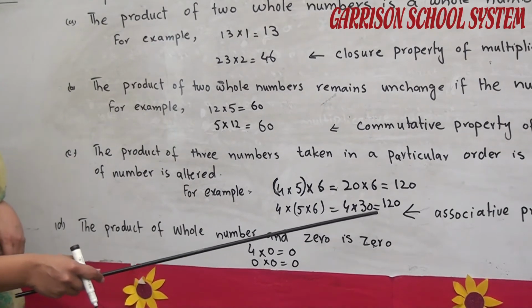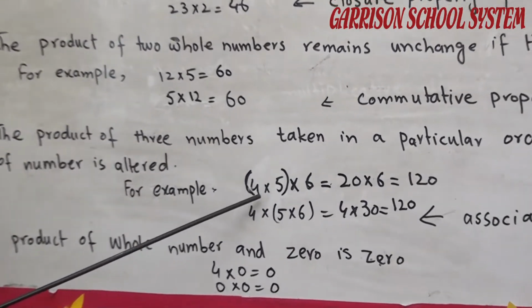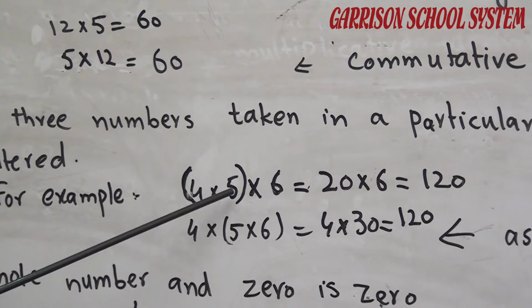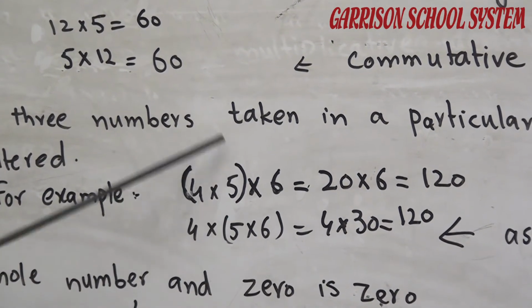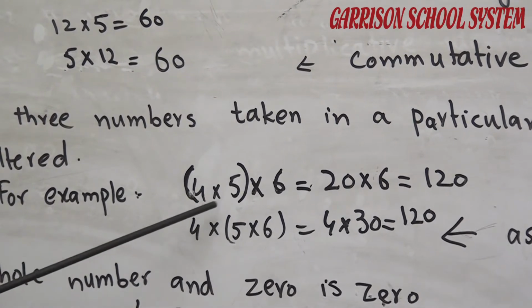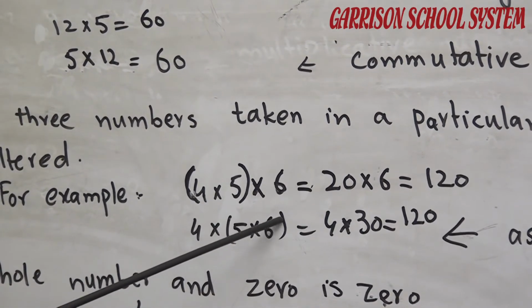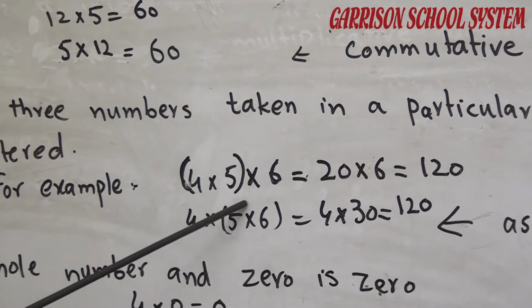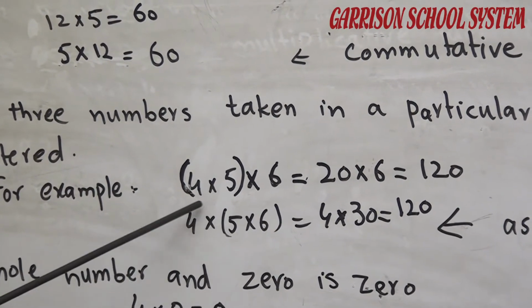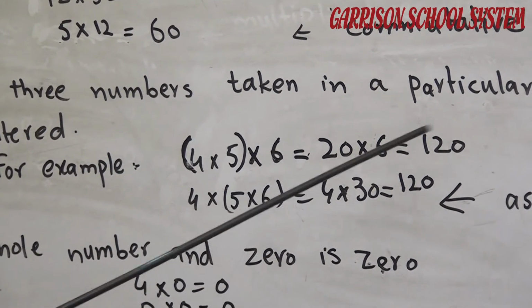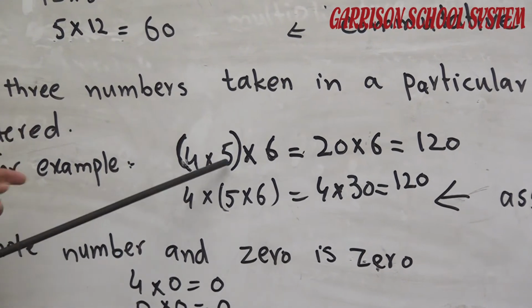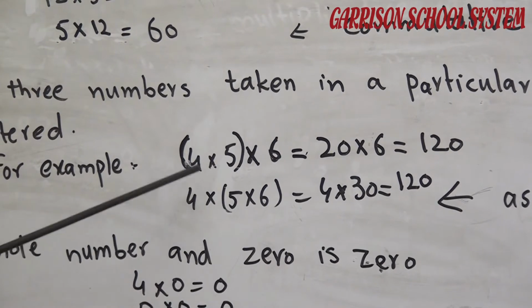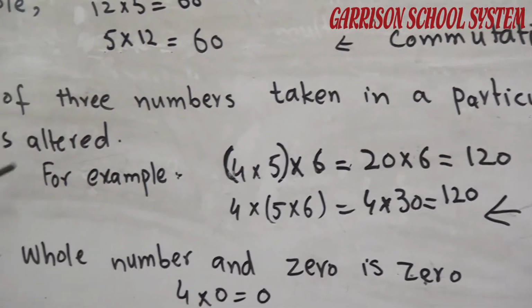So in this way, the product of three numbers, 4, 5, 6, or any three numbers, we can write 7, 8, 9 as well, in a particular order, sequence means order, is unchanged if the grouping of the numbers is altered.